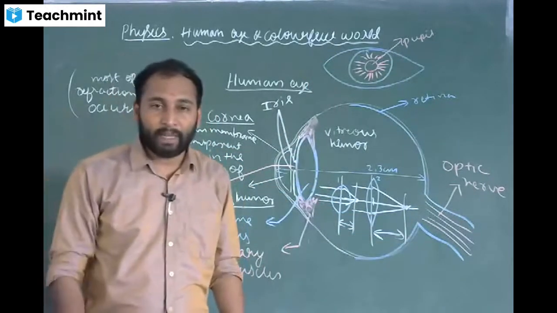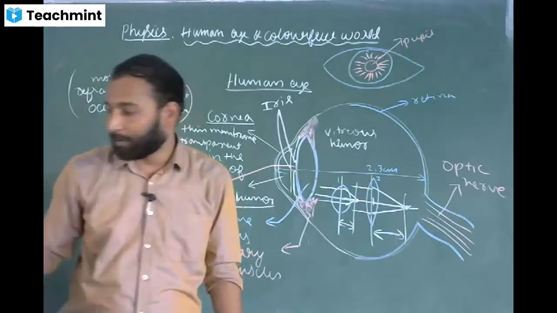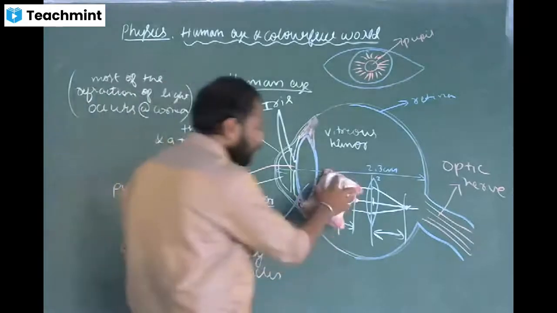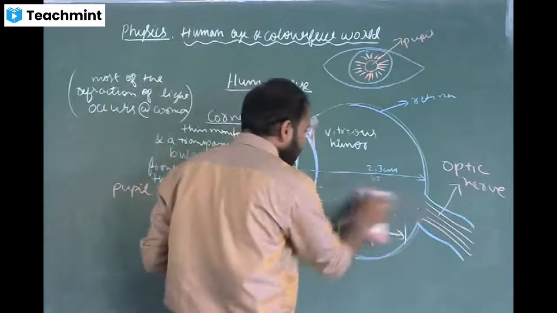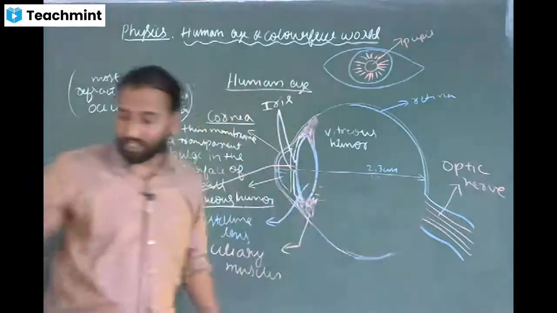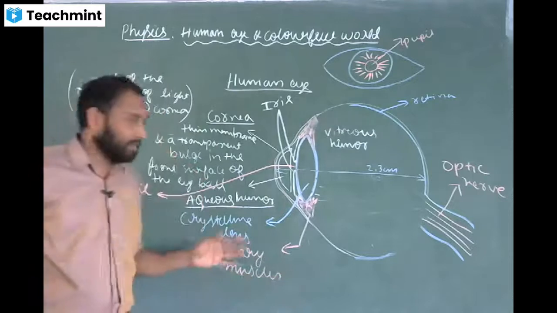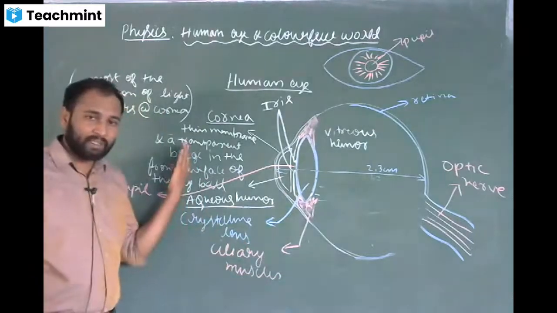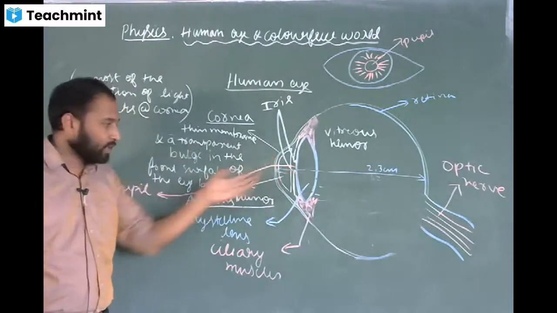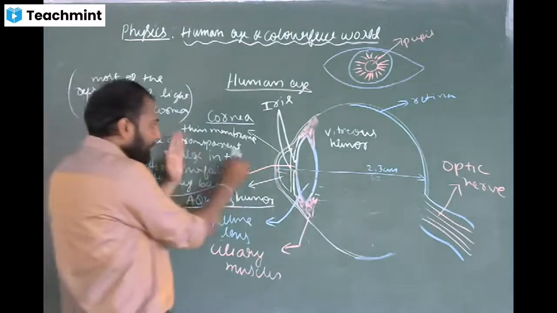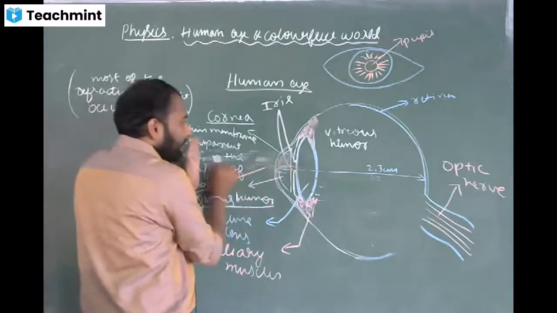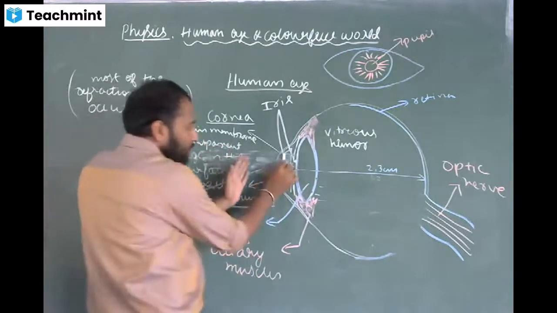Now I will explain exactly how you see the image. You got to know the function of each and every part of the eye, right? Yes, sir. See, now I will explain. Exactly at this point I am standing in front of your eye, so the light rays will enter here.